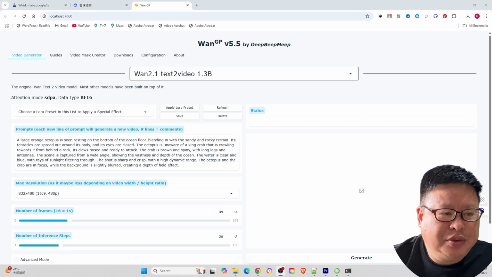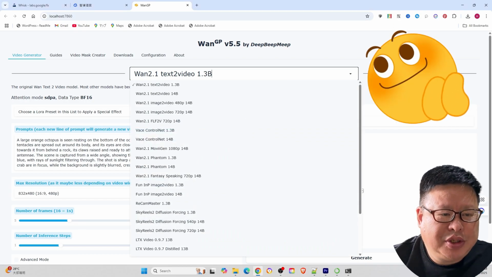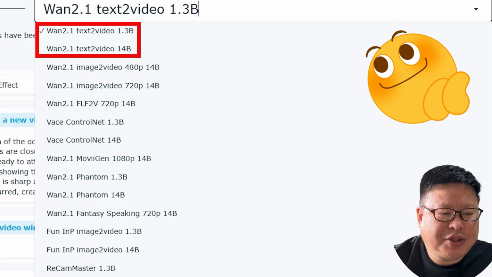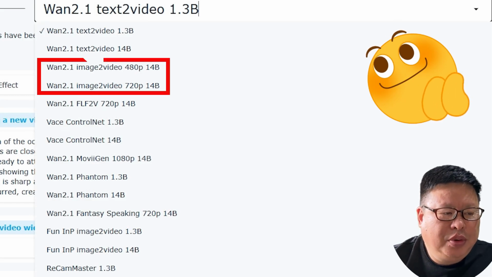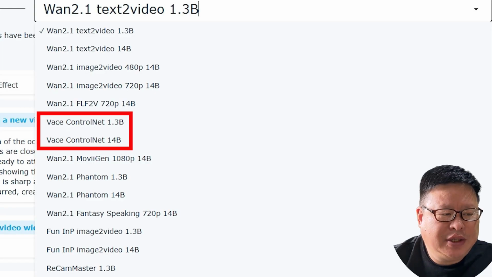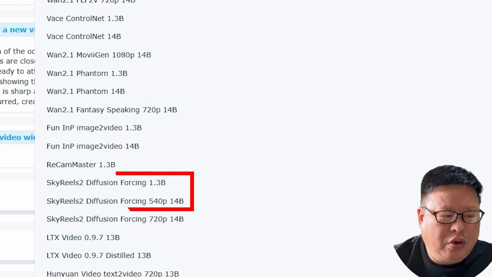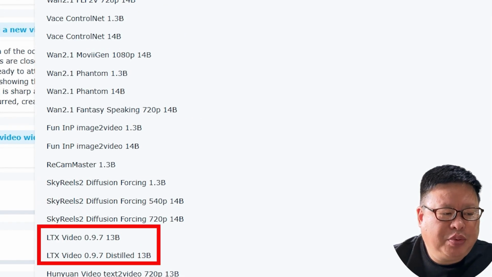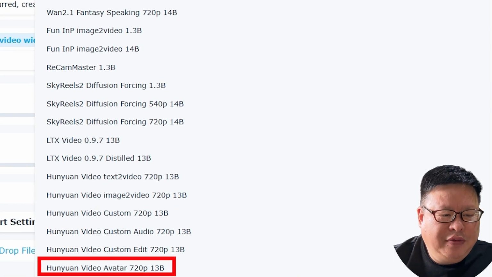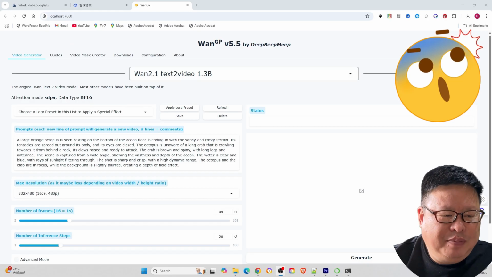Thanks to Wan2GP, many popular models of the Wan series, such as Wan2.1 text-to-video, Wan2.1 image-to-video, Wan2.1 first frame to last frame video generation, VACE ControlNet, SkyReels2 Diffusion Forcing, LTX 0.97, and Hunyuan, including HunyuanVideo-Avatar, have all been integrated into a single platform.